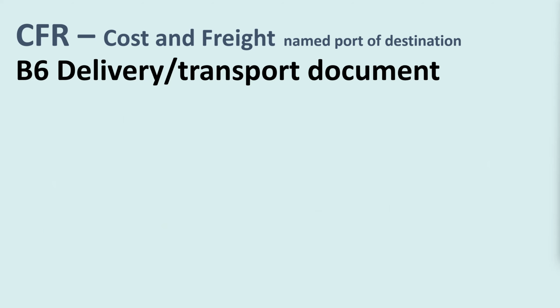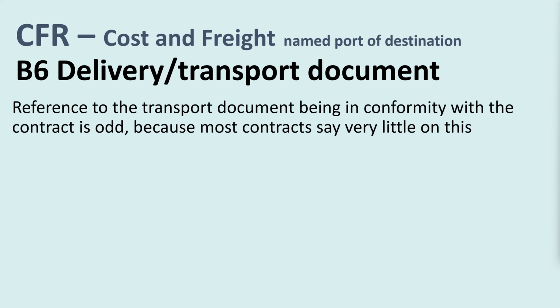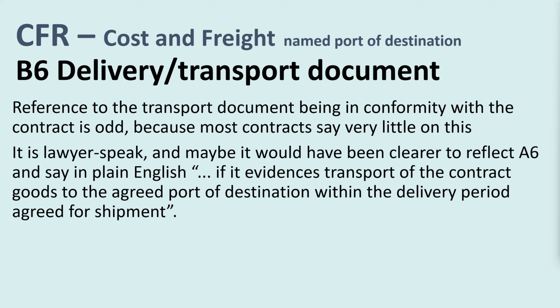B6, delivery transport document. The buyer must accept the transport document provided under A6 if it is in conformity with the contract. Reference to the transport document being in conformity with the contract is a little odd because most contracts say very little on this. It's actually lawyer speak, and maybe it would have been clearer to reflect A6 in B6 and say in plain English, quote, if it evidences transport of the contract goods to the agreed port of destination within the delivery period agreed for shipment.